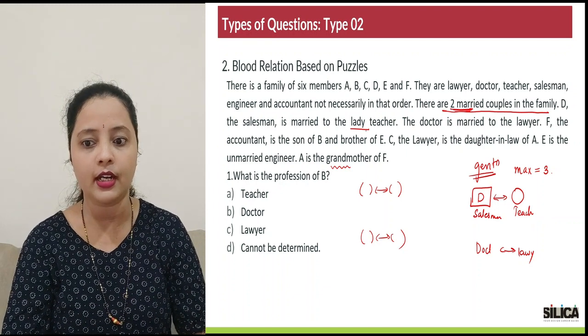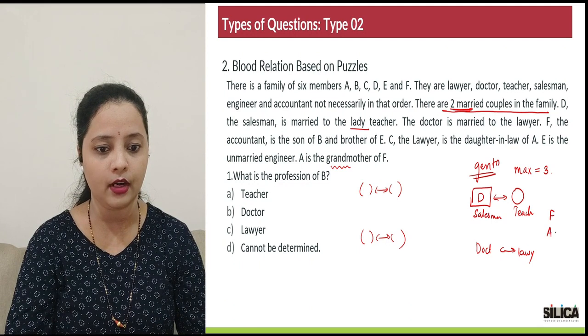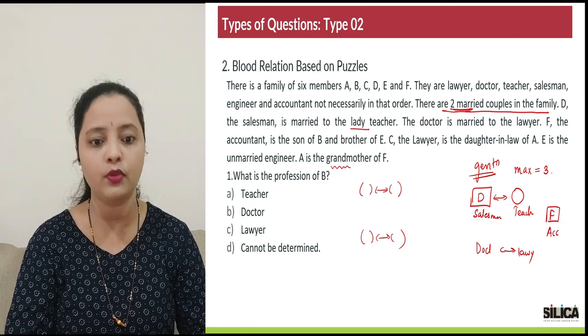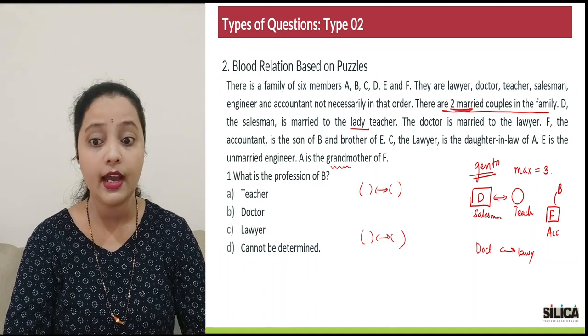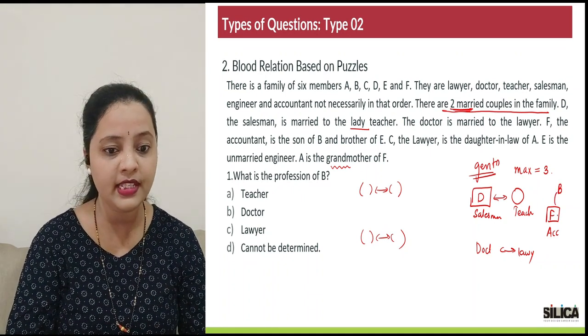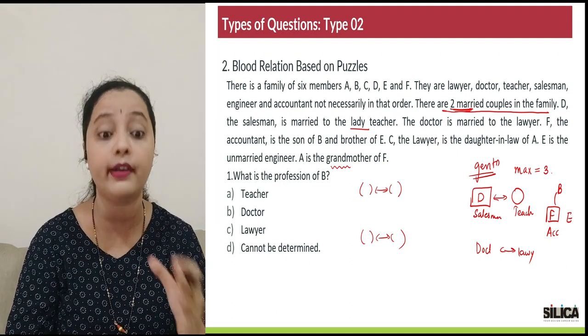Now, F, the accountant, is the son of B. Fine. F is the accountant. Son, that means we know F is a boy. And son of who? Son of B. And brother of E. So that means F has one more sibling, that is E. We are yet to figure out whose children are these.